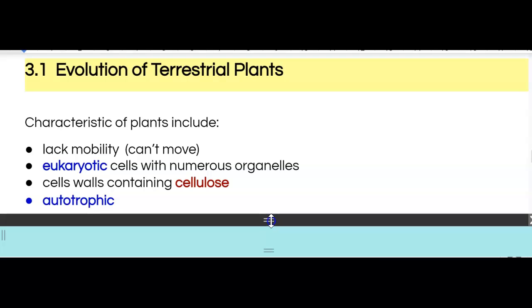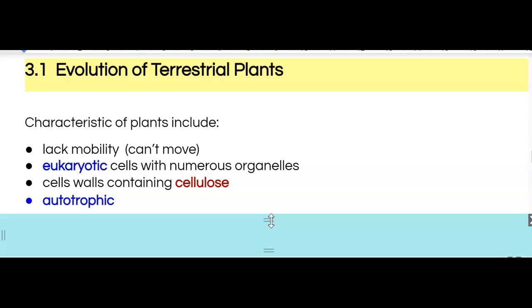And the last is that they're autotrophic. So plants, by definition, are autotrophs. They will produce their own food via photosynthesis. So there we go. That's the overview of the basic characteristics of your average typical plant.